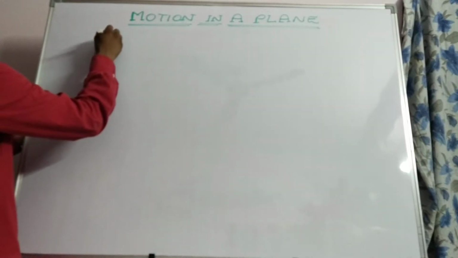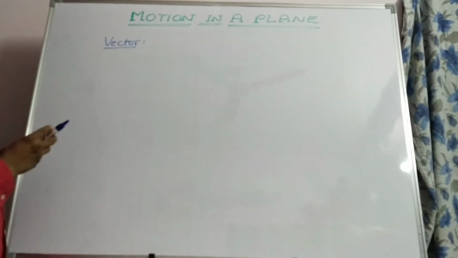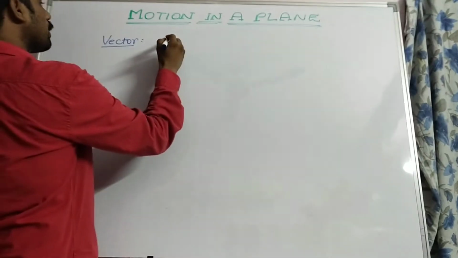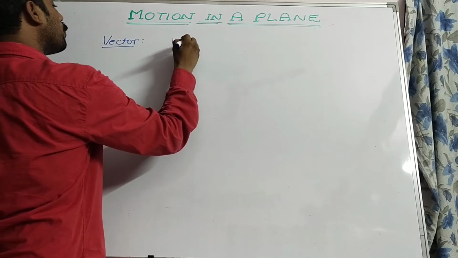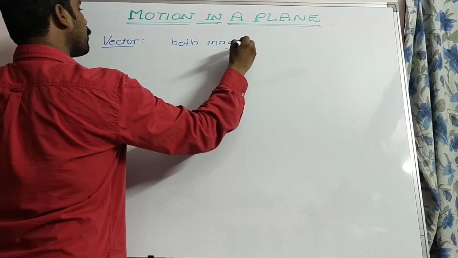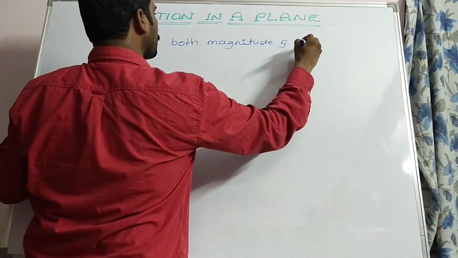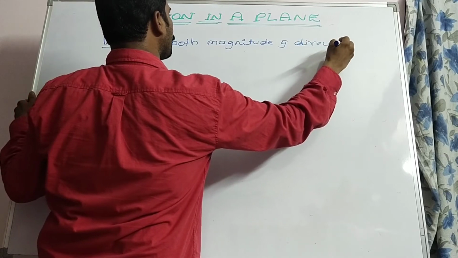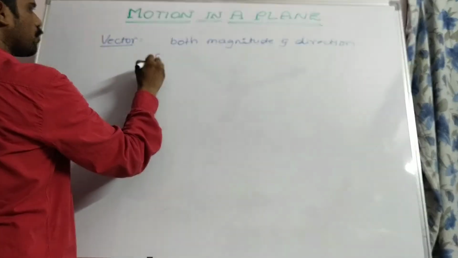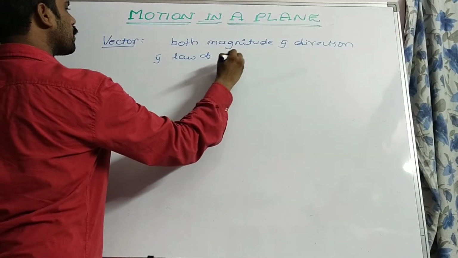So now what about vector physical quantity? A vector physical quantity is nothing but a physical quantity which has both magnitude and direction, and also it should obey the law of addition of vectors.